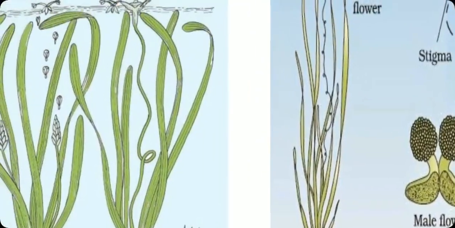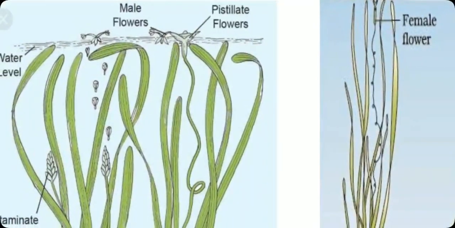The female flowers are generally larger compared to male flowers. So this is a pistillate, or female, flower.